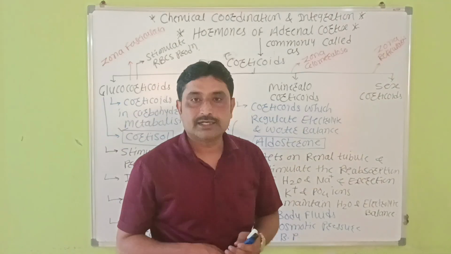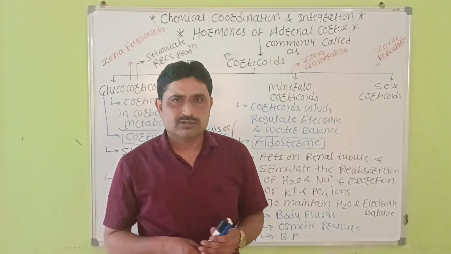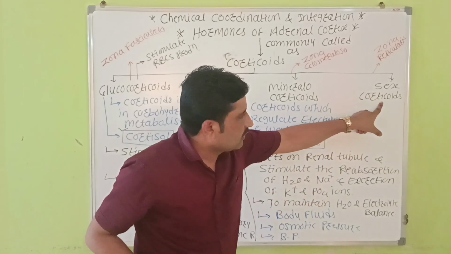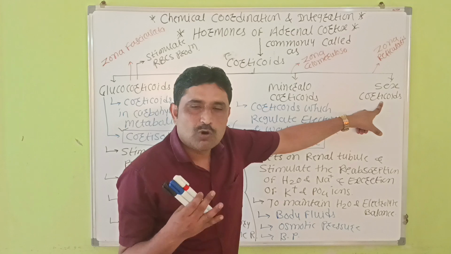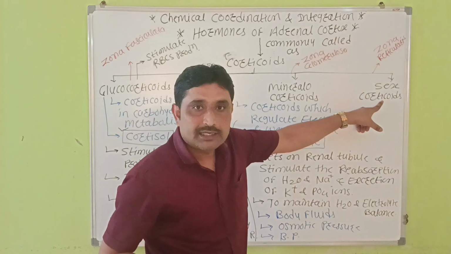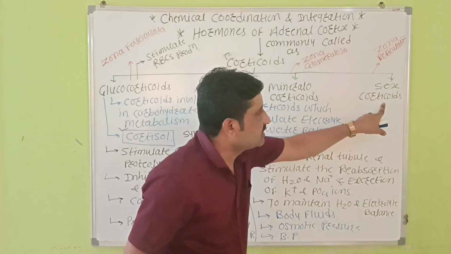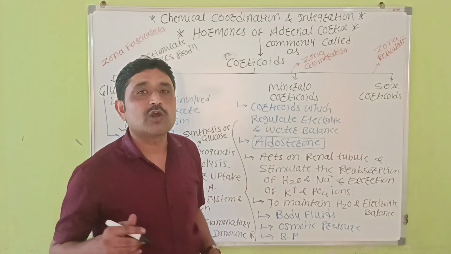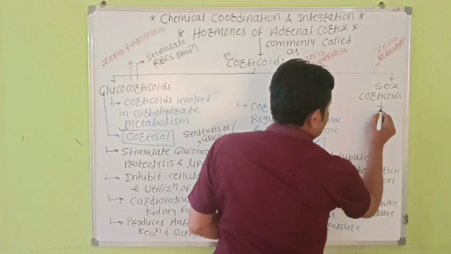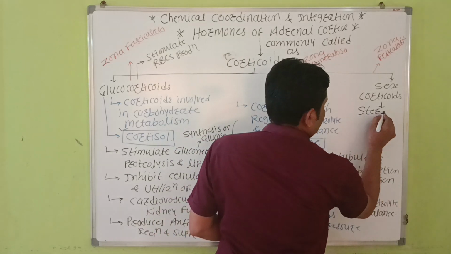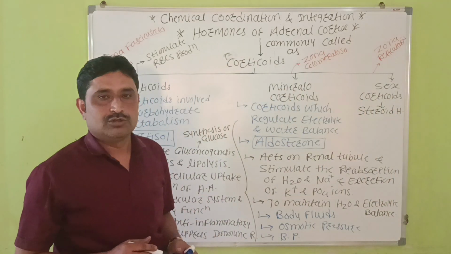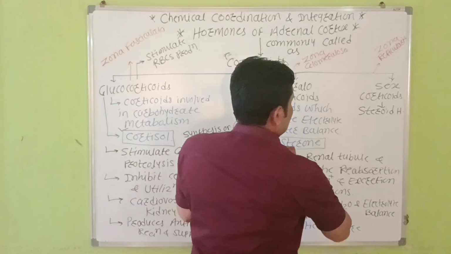Then the third category, that is sex corticoids. Small amounts of hormones are produced by the adrenal cortex, और उसे कहते हैं sex corticoids. Right? Small amounts of steroid hormones, उसे क्या कहते हैं, steroid hormones, and that is sex corticoids. तो इनका काम क्या है? What is the role of this?